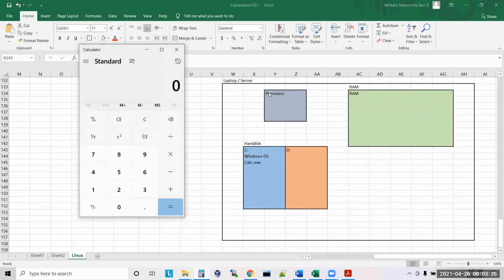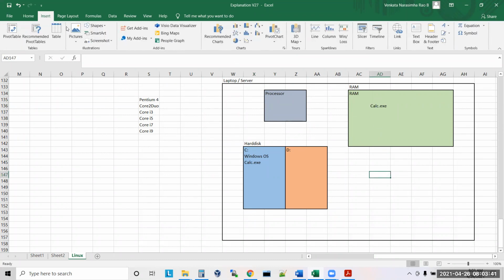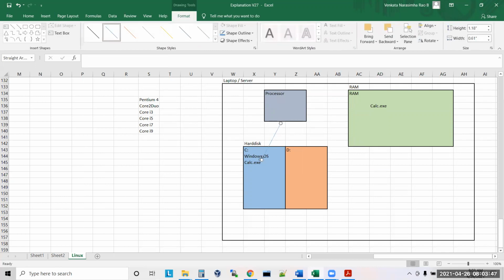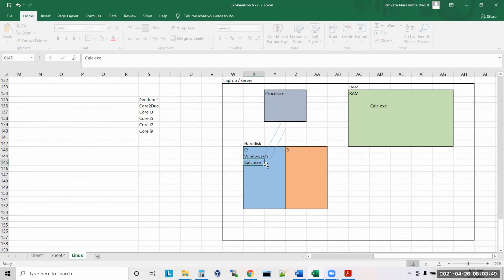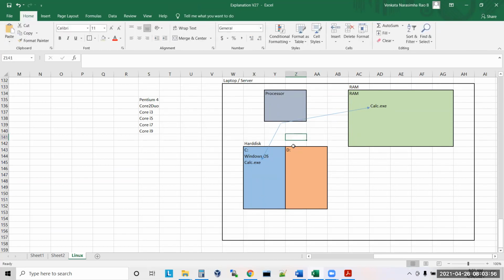What is the processor doing? The processor is reading the exe file from the hard disk and putting it into memory. Understood, sir? Who is taking this one? Where is it putting? The processor is taking the exe file and putting it into memory.